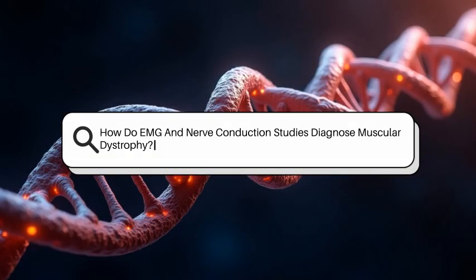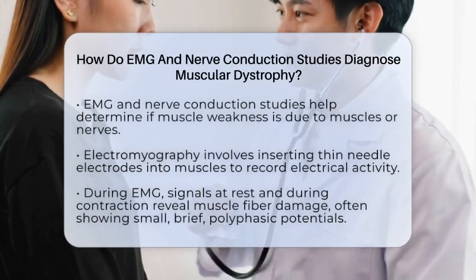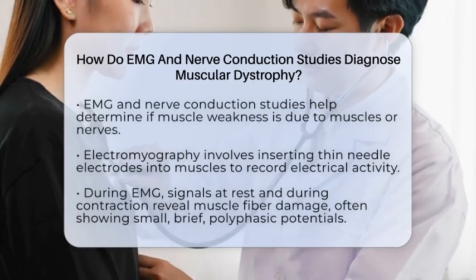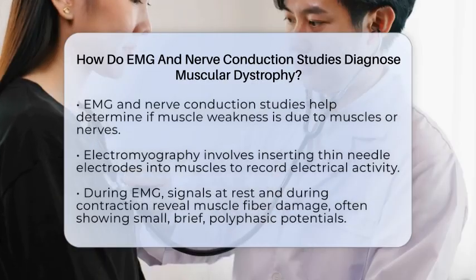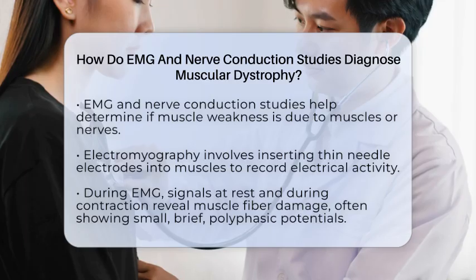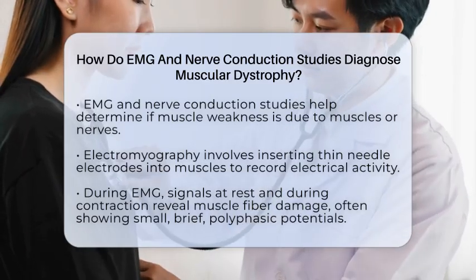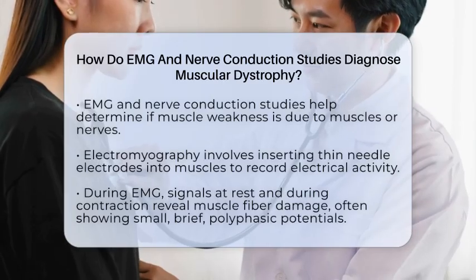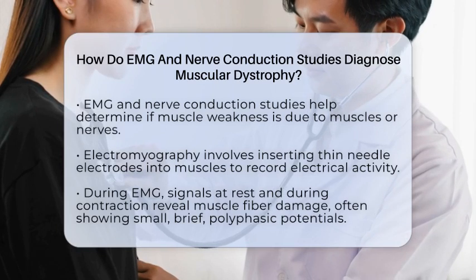How do EMG and nerve conduction studies diagnose muscular dystrophy? Imagine trying to figure out if muscle weakness comes from the muscles themselves or from the nerves controlling them. Electromyography and nerve conduction studies are key tools doctors use to make that distinction. These tests help identify whether the problem is in the muscle tissue or the nerves.